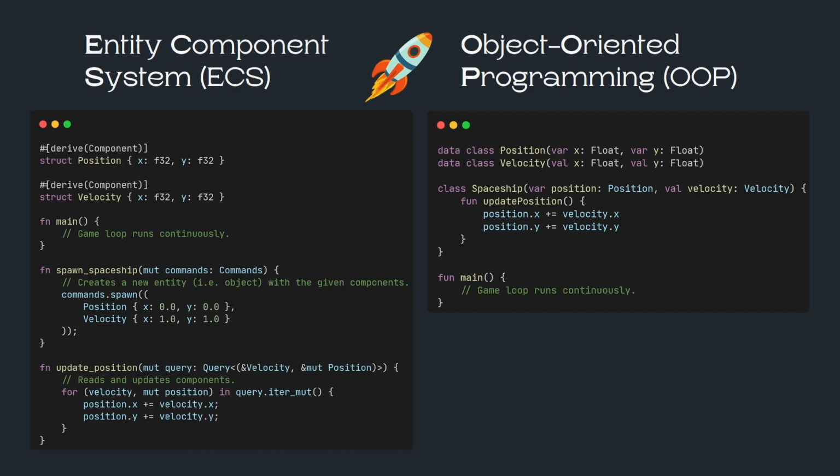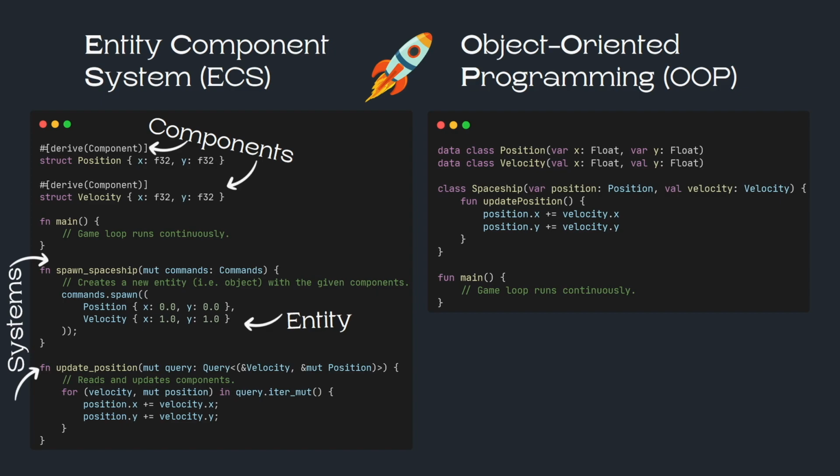There's 3 things: entities, components, and systems. Entities are just unique IDs or references that point to the components. In essence, they connect all the components together to make up a single object in your game world. Components are just pure data structures like the position or velocity that we see in this example. Systems, then, are just functions that operate on the entities with specific components. So in ECS, our spaceship would be an entity, and its position and velocity would be the components that that entity consists of. A system would then handle the movement based on the position and velocity components.